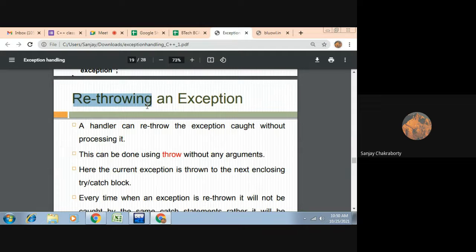You have first thrown an exception with the throw keyword, and suppose there may be another condition where you need to rethrow your exception again. That means after throwing the exception the first time, you will handle the exception. Then where you are handling the exception, in the same catch block, you are again throwing another exception. So that's why it's called rethrowing an exception.